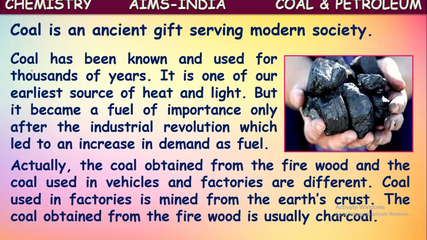Coal used in factories is mined from the earth crust, formed from dead organisms like plants and animals by the process called carbonization. It is rock hard solid. The coal obtained from firewood is usually charcoal. It is a porous material actually. So they are a little different.